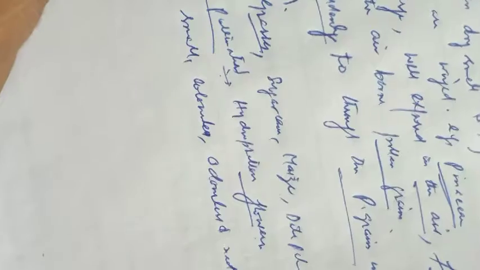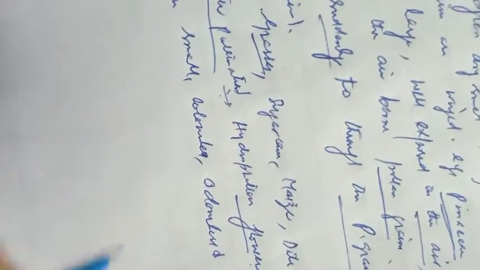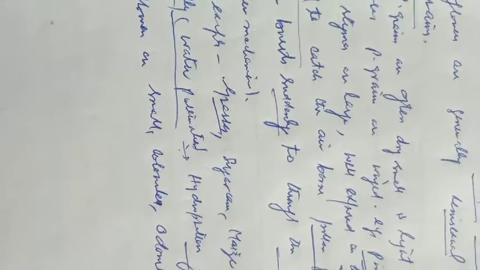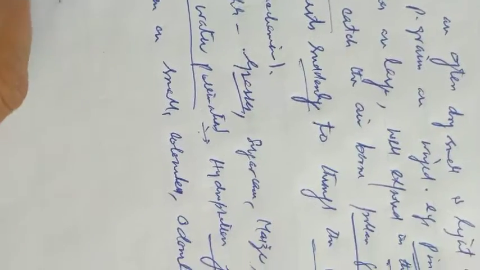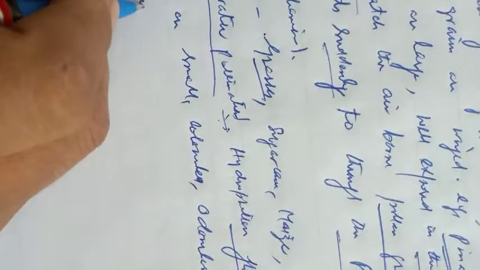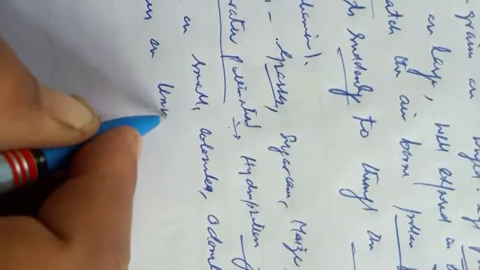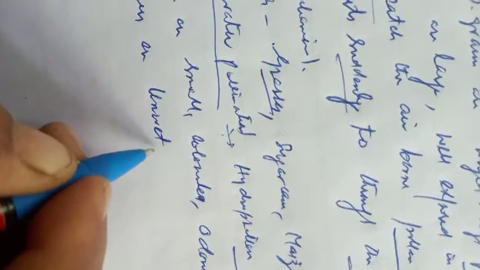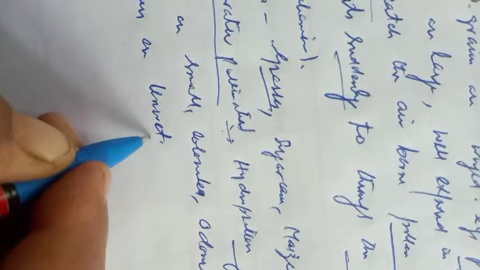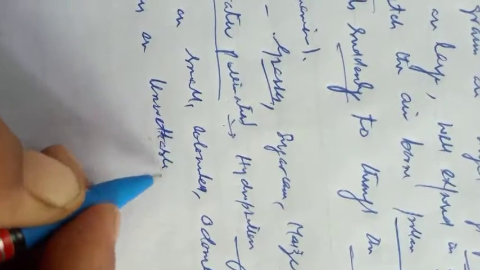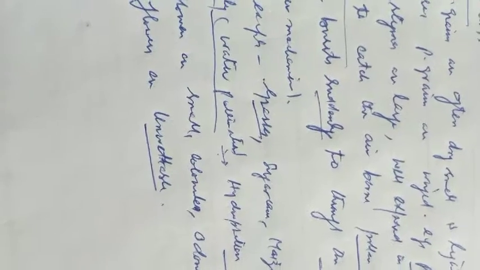Number second feature, the flowers are unwettable. The characteristic feature of these hydrophilous flowers is that they are in the water but they are unwettable. They remain dry even in the water.